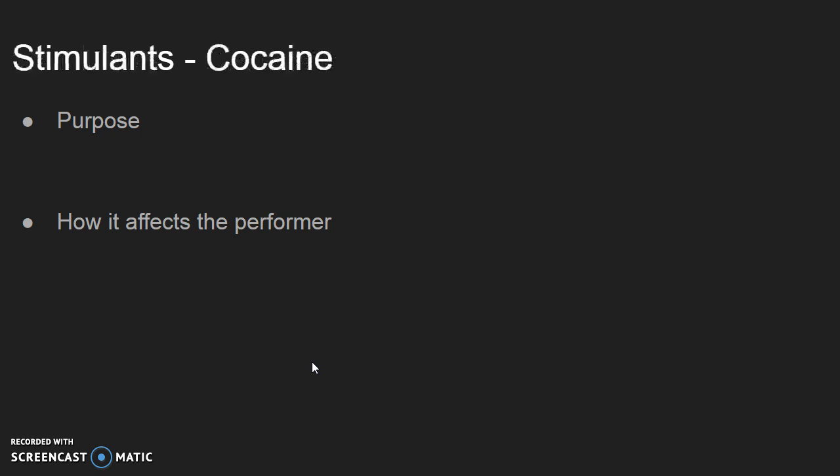Stimulants, cocaine. These drugs mimic the sympathetic nervous system. They have many effects on the body, including making the athlete more alert mentally. This will make them more aware of the things going on, and it will make them more energetic because it increases how the individual feels overall. This may be used by an MMA fighter because it will make them more alert for their fight and increase their energy for the fight.